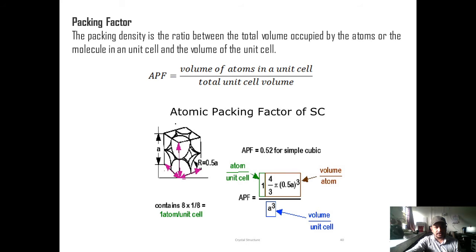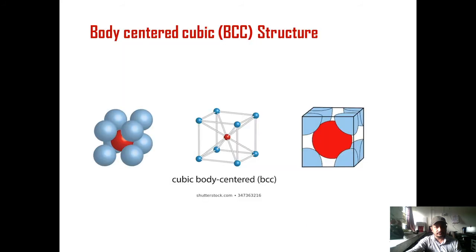So if you put the relation of atomic radius and edge of the unit cell, that is r equals a by 2, in this formula, then the atomic packing factor becomes 1 into 4 by 3 pi (a by 2) cubed upon a cubed. After simplification, you will get the atomic packing factor equal to pi by 6, which is equal to 0.52. That is, 52% of the space of the unit cell is occupied by the atoms. The remaining 48% is void, interstitial or empty space.